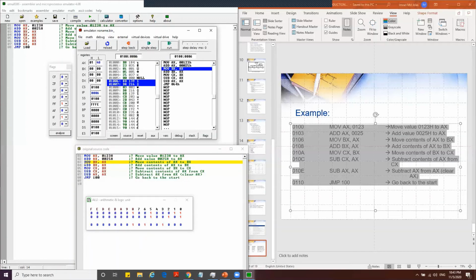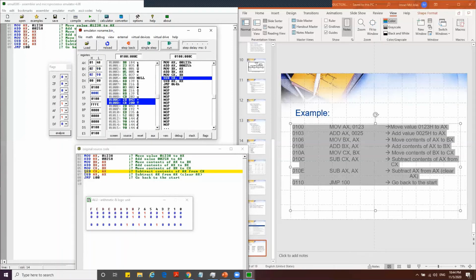Okay, and then here we're going to move the value of AX to BX. So that means BX is going to get the same value as AX. Then add AX with BX and store it at BX. That means BX is going to double the value. Good. And then move the value of BX to CX. So CX is going to get the same value as BX.